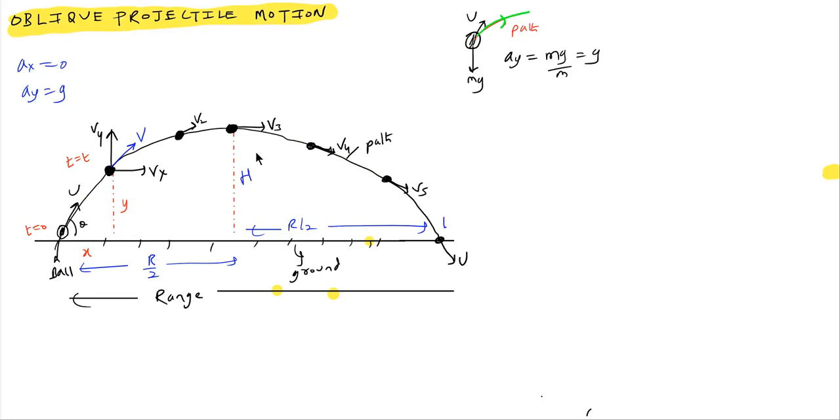Then it will come back and strike the ground again after some time. Say at t equals 0, I projected. So it will move in a curved path. After some time, again it will come and strike the ground. So this particular thing will become the time of flight: after what time it will return back to the ground. That particular thing we'll call the time of flight here.